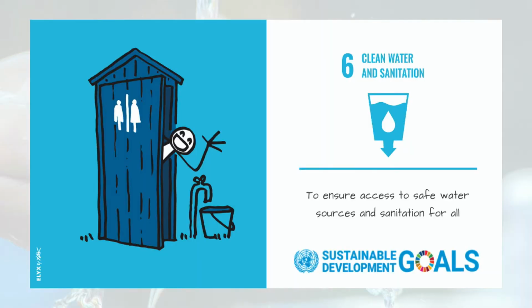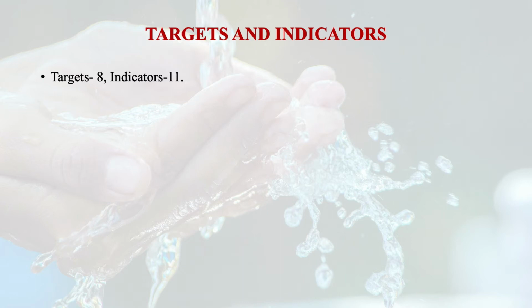So that's why goal number 6 talks about clean water and sanitation. The basic objective is to ensure access to safe water resources and sanitation for all. Because when we talk about sustainable development goals and infrastructure, health and sanitation play an important role at the micro level, especially at the community level and others. Okay. So this goal has 8 targets and 11 indicators.